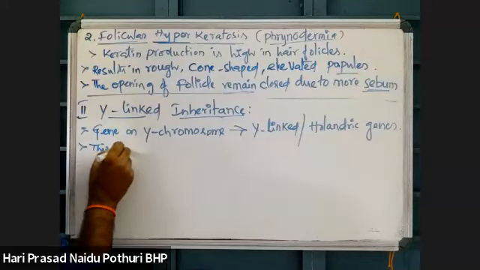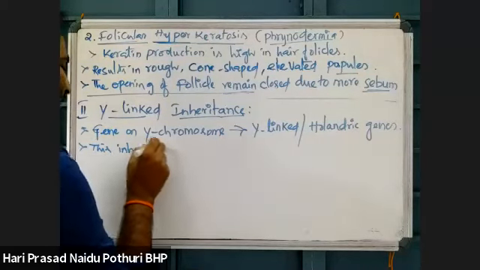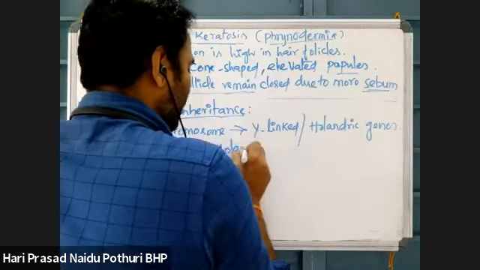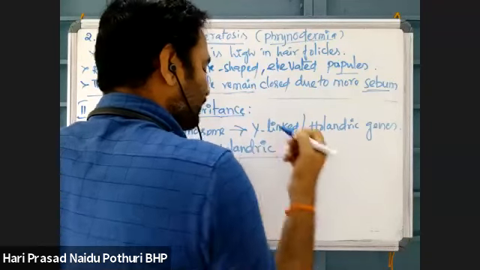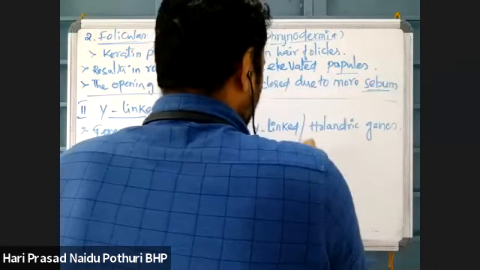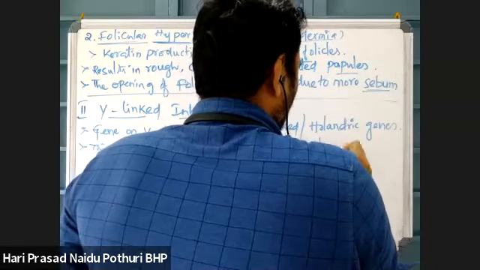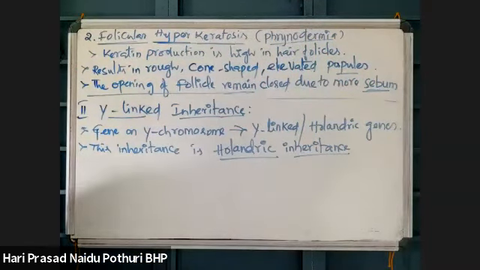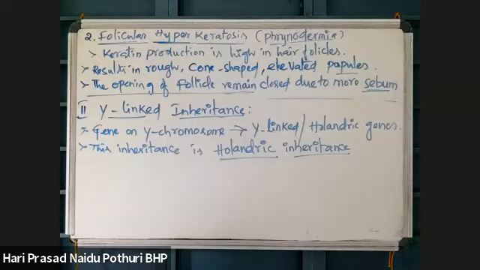This inheritance is called holandric inheritance, whereas X-linked inheritance is crisscross inheritance. But Y-linked inheritance is called holandric inheritance. Lethal means that which is causing death. Y-linked genes cause holandric inheritance.